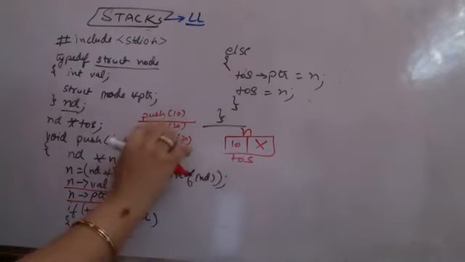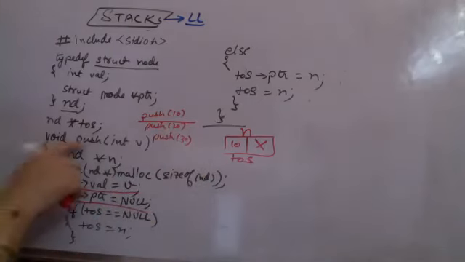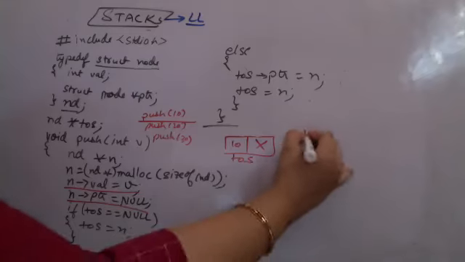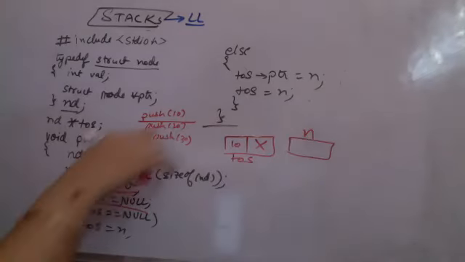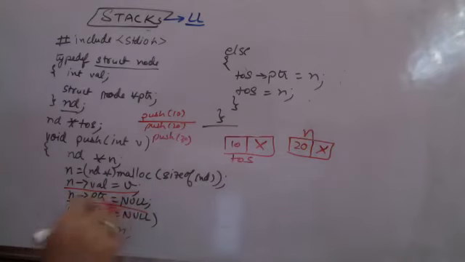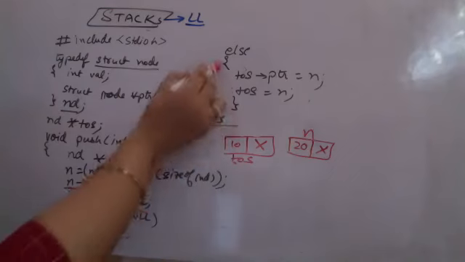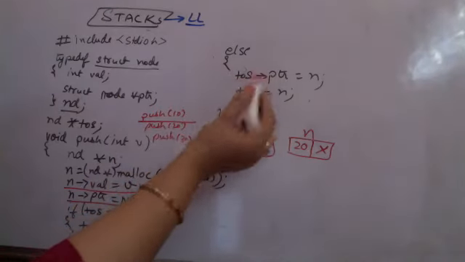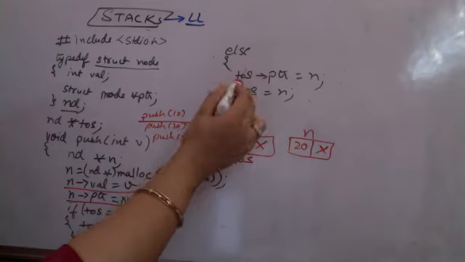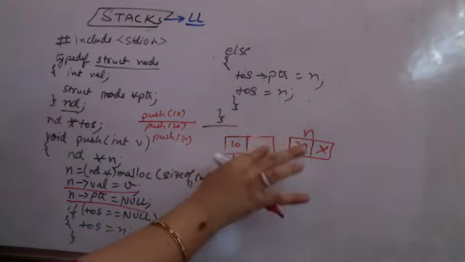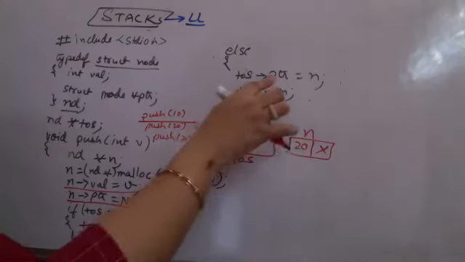Next time I call push again on 20. It again allocates a new node and names it as n. Value is made as value and it is pointing to null. Now top of stack equal to null is not true, I have the top of stack, so I should move it in the opposite direction.